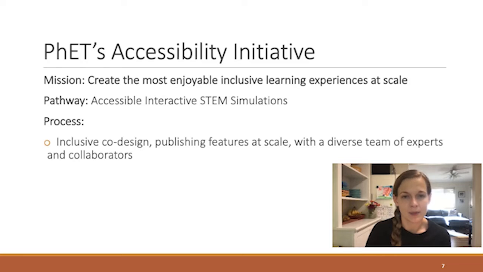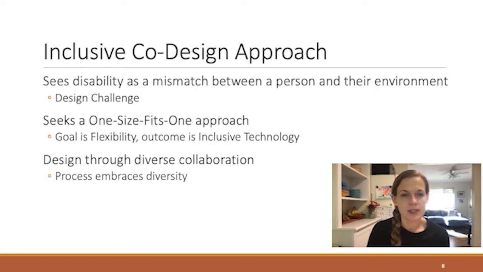A few things I'd like to point out about our process of inclusive co-design. First, we see disability as a mismatch between a person and their environment. That means we consider it as a design challenge. We seek one-size-fits-one solutions, so our goal is flexibility so that each simulation can be adapted to meet the needs of the teacher, learner, or learners making use of the tool in the moment. So the outcome is an inclusive technology. And we design through diverse collaboration. Our process embraces diversity and includes participation by teachers and learners with a broad diversity of needs.